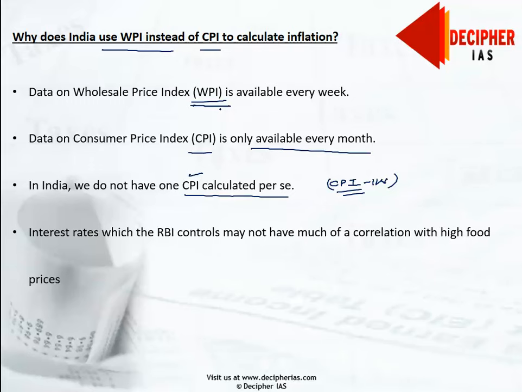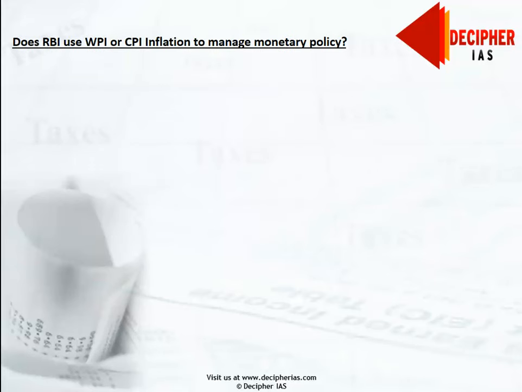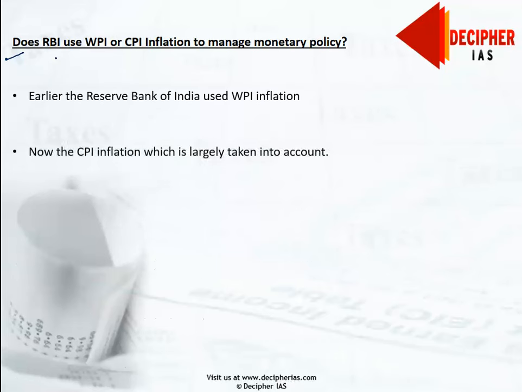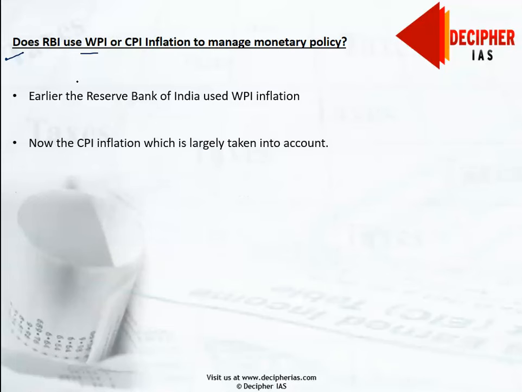So there are reasons why we use WPI instead of CPI as a national index to calculate inflation. So does RBI use WPI or CPI to manage monetary policy decisions? While earlier the Reserve Bank of India was using WPI for calculating the inflation index, now the CPI inflation is largely taken into account.